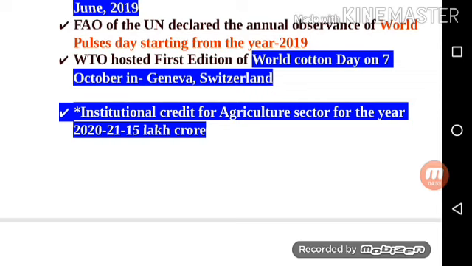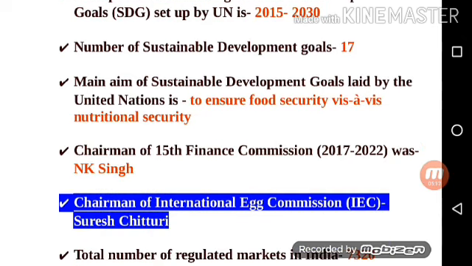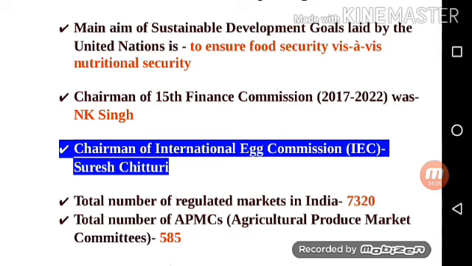Next point is important. Institutional credit for agriculture sector for the year 2020-21 is 15 lakh crore. Next point is time period for achieving Sustainable Development Goals, SDG, set by the UN is 2015 to 2030. Number of Sustainable Development Goals is 17. Main aim of the Sustainable Development Goals laid by the United Nations is to ensure food security via nutritional security. Chairman of 15th Finance Commission 2017 to 21 was N.K. Singh.